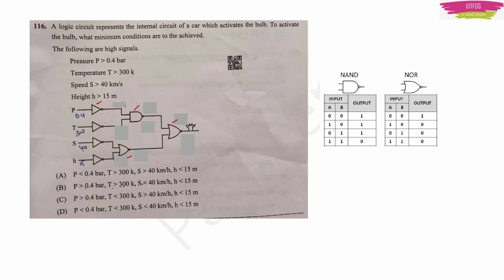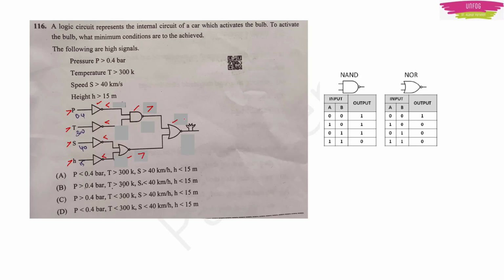For the NAND gate, when both inputs are low, output is high. For the NOR gate, when both inputs are low, output is high. Let's keep this in mind. Also, we know that for a NOT gate, if the input is high, output will be low. If the input is low, output will be high. Let's consider that all these are at highs initially. After a NOT gate, they will become lows. Then two lows will go through a NAND gate, then they will become high. Two lows go through a NOR gate, they will become high.